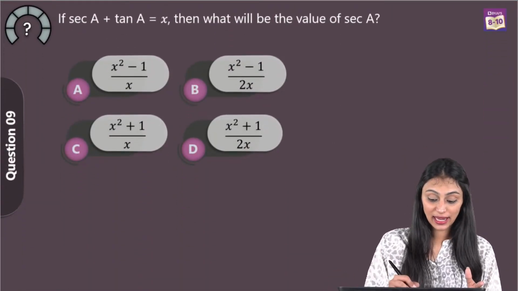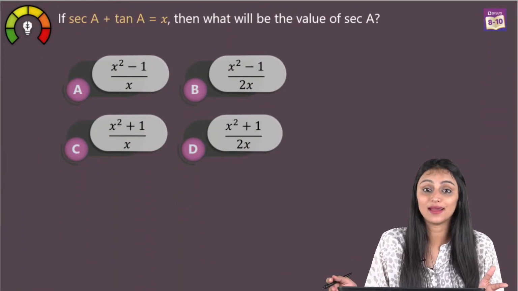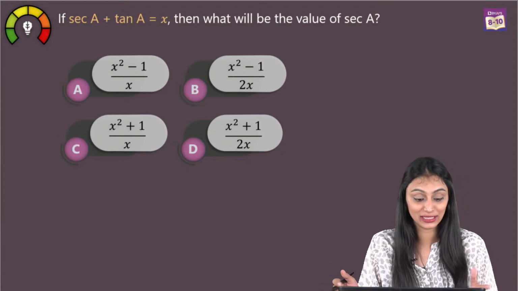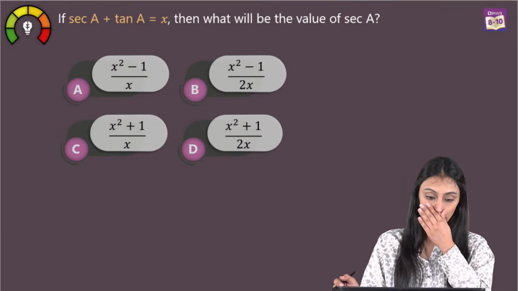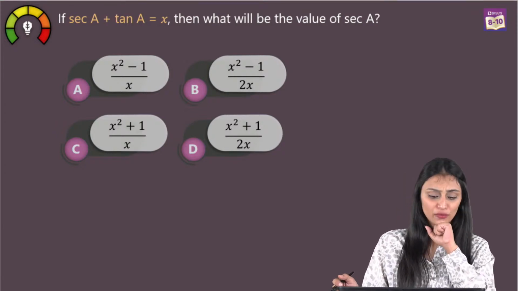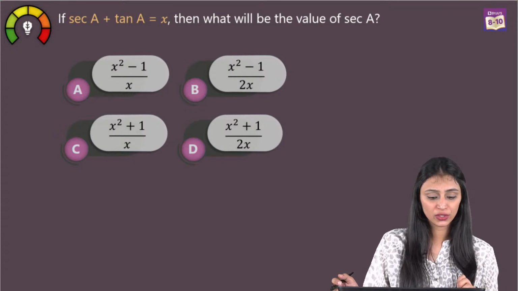Now we have our 9th question, and as always I say that difficult ones are always saved for the last. So if sec A plus tan A is equal to x, then what will be the value of sec A? Okay, sec A plus tan A is x, what will be the value of sec A? Now if you look at the options over here, what can we see?